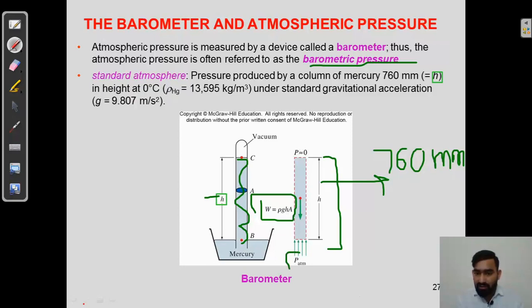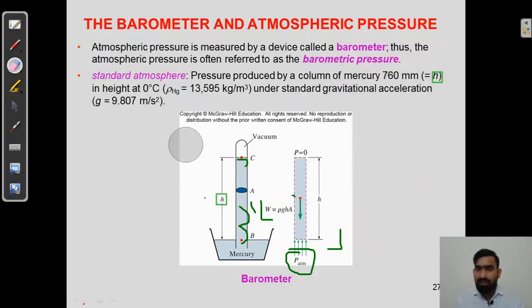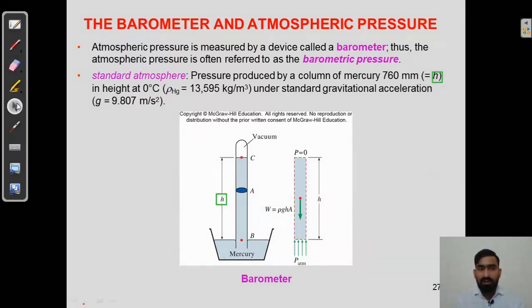So the total atmospheric pressure exerted is P atmospheric for mercury kept at 760 mm of height. We can calculate all the values where there is a 760 mm height and the total pressure exerted.